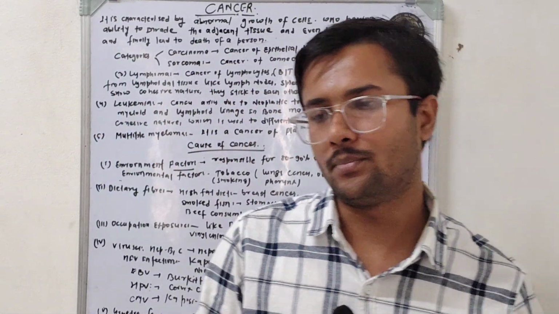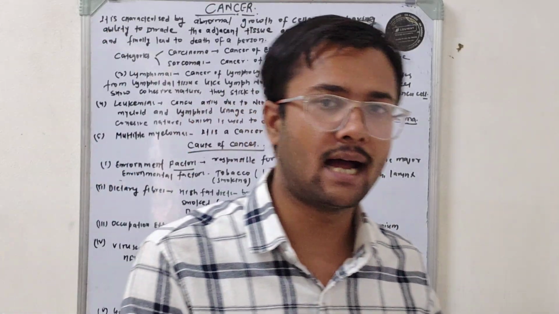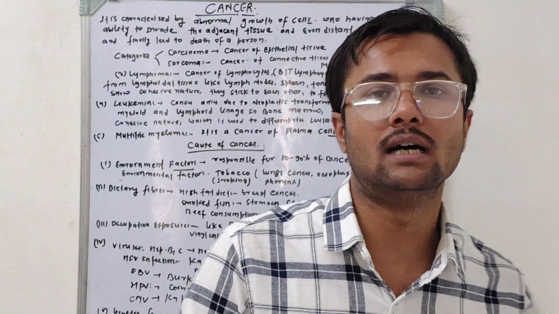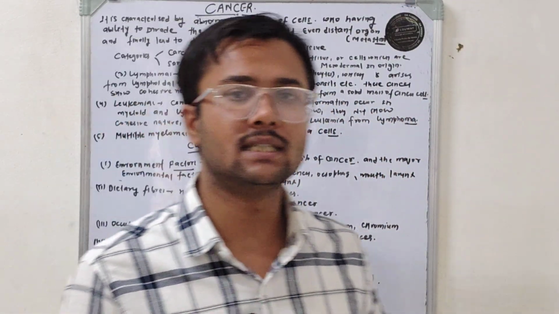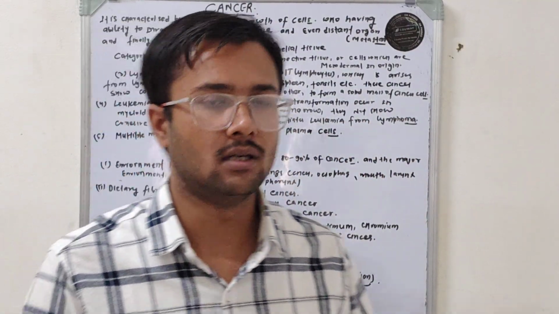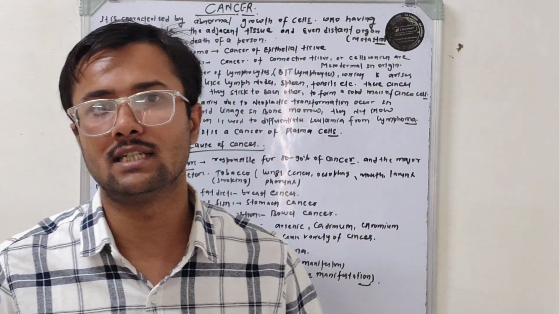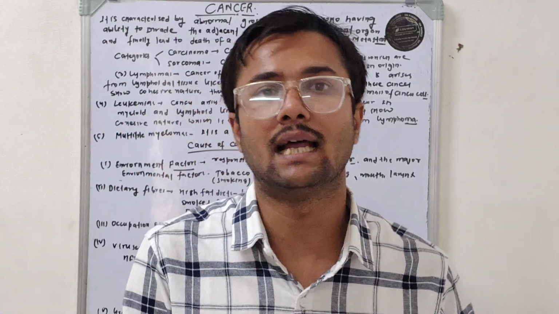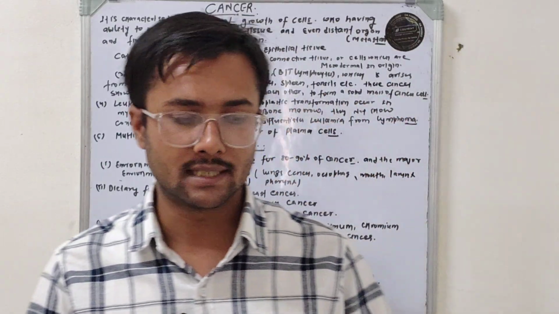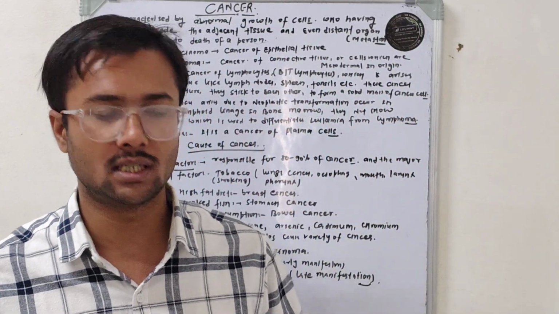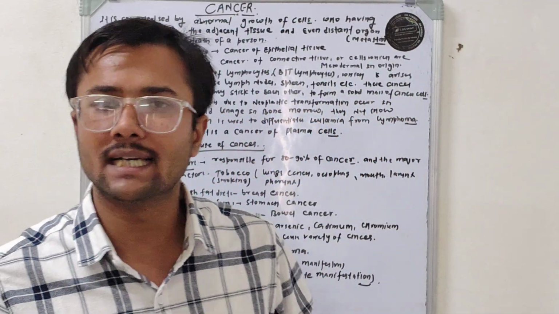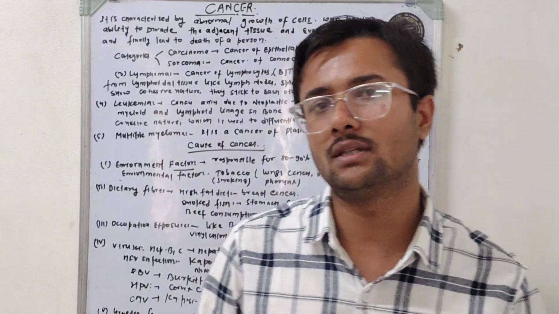When the precursors of WBCs and RBCs in the bone marrow undergo neoplastic transformation, we call it leukemia. How can we differentiate leukemia from lymphoma? Sometimes neoplastic cells originating from the bone marrow start infiltrating the lymphoid organs, and cells which undergo neoplastic transformation in lymphoid tissue also start infiltrating the bone marrow. So how can we differentiate whether the cancer is lymphoma or leukemia?